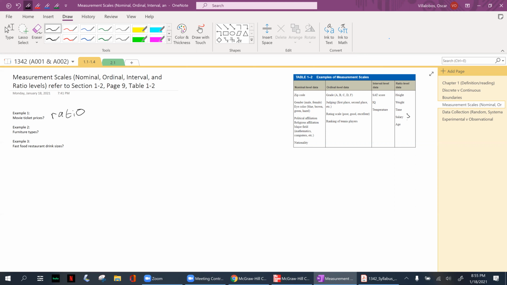And you see that here, right? Salary, or you can find dollar signs. That's supposed to be a dollar sign, right? And you see other examples here: age, weight, height, and time. So you're asked to classify the variable as which of these, right?